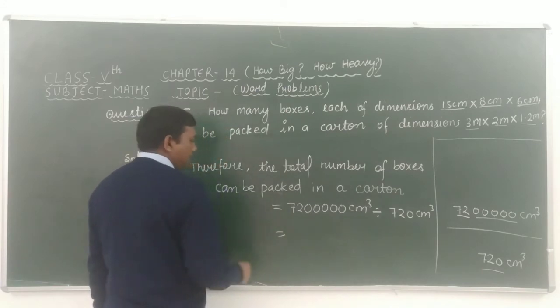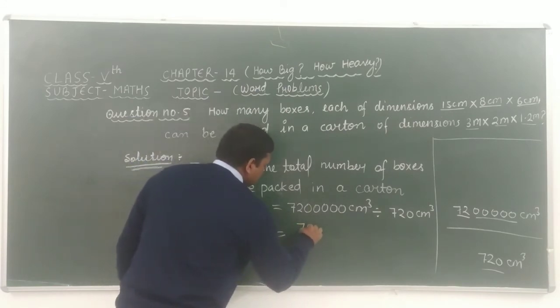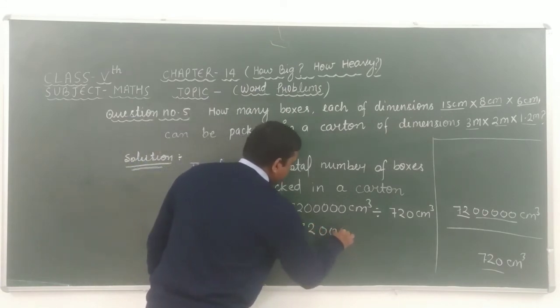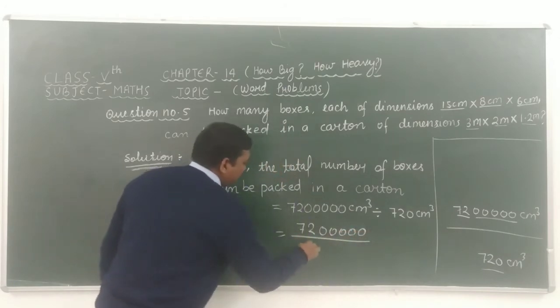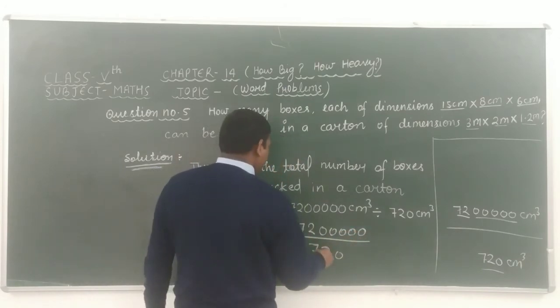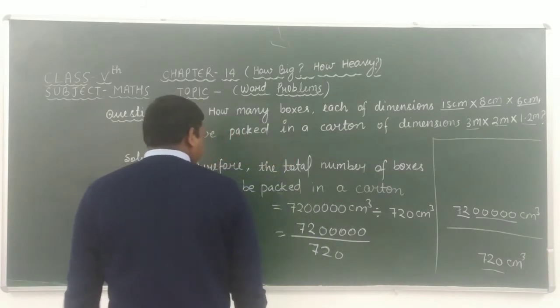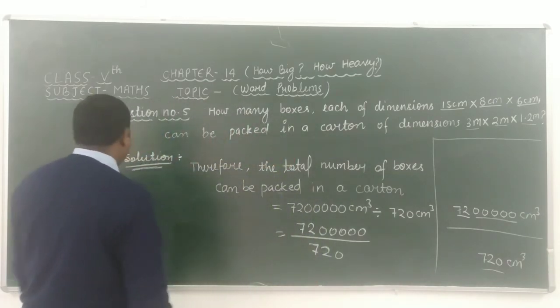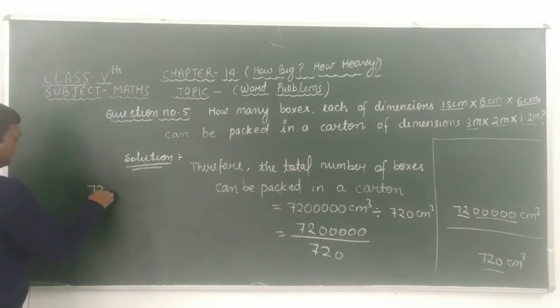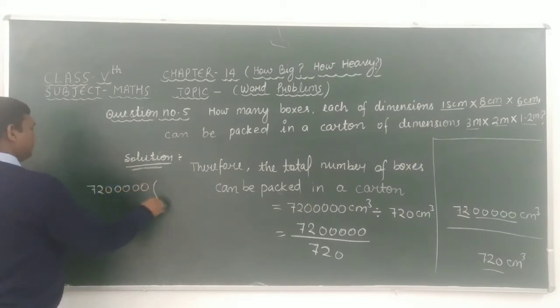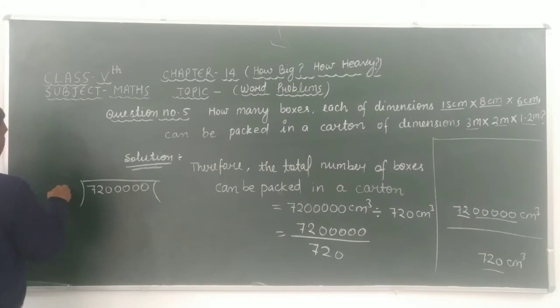Okay, students, it means that here we can write it this way: 72 lakh over 720. Look, after dividing these we get 72 lakh divided by 720. 720 ones are 720.